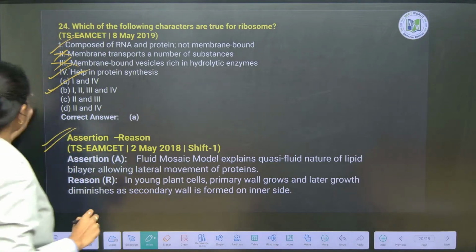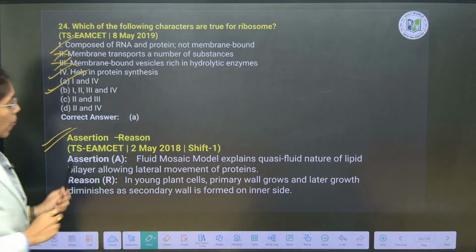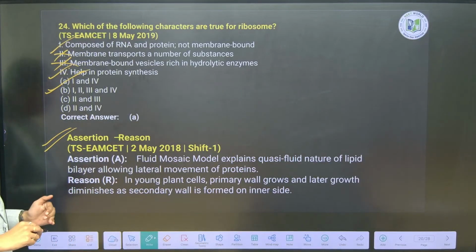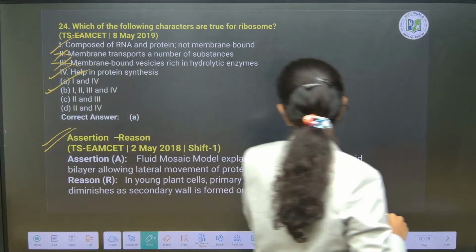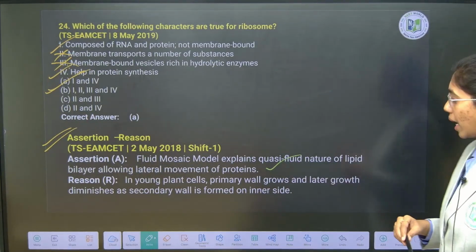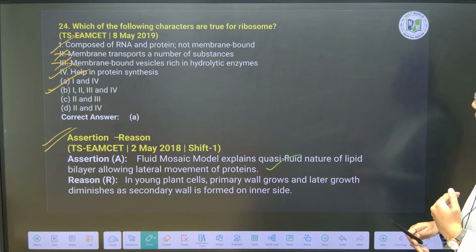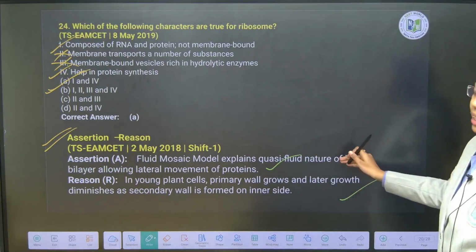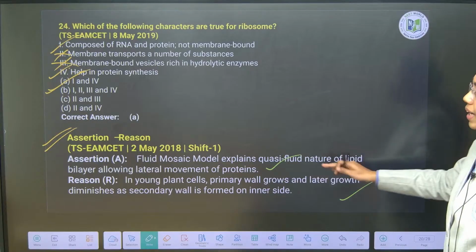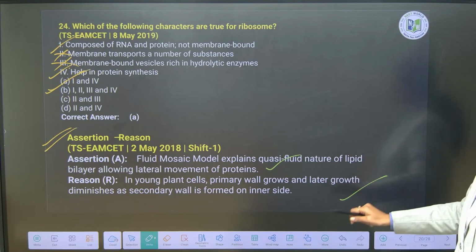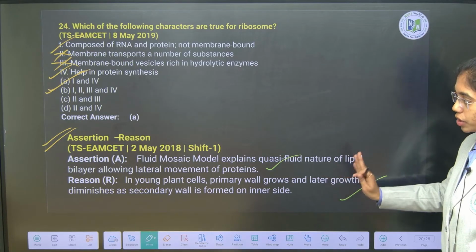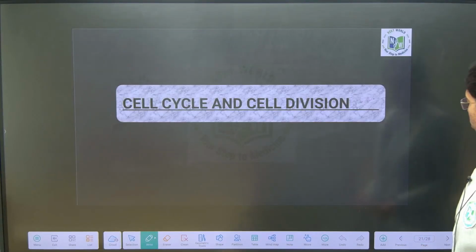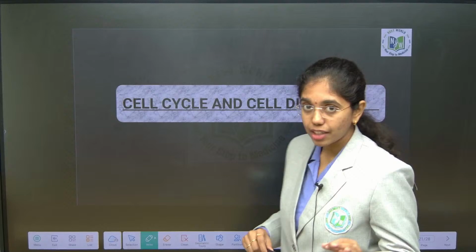Next, assertion reason type you see, ma, assertion reason type of question. Assertion: fluid mosaic model explains quasi-fluid nature of lipid bilayer allowing lateral movement of proteins. Yes, this is true. Reason: in young plant cells, primary wall grows and later growth diminishes as secondary wall is formed on the inner side. True. So, both A and R are correct over here, but nowhere is there a connection between the fluid mosaic model and cell wall formation. There is no proper explanation here, so A and R are true, but R is not the correct explanation of A.